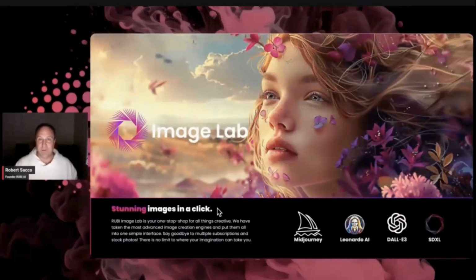Well, at Rubi, you have one subscription, but yet you have 4 of the world's best AI image engines all built into one place. From Leonardo AI to Midjourney, Dolly, SDHL, you don't even have to even know what those are. I can just tell you that you will create unbelievable images for whatever it is that you're trying to accomplish. Maybe you're looking to have a model. Maybe you're looking for somebody that's just showing you action, or maybe you're wanting to get emotion. Maybe you're just wanting really great backgrounds. That's something that you can do with just a few words.